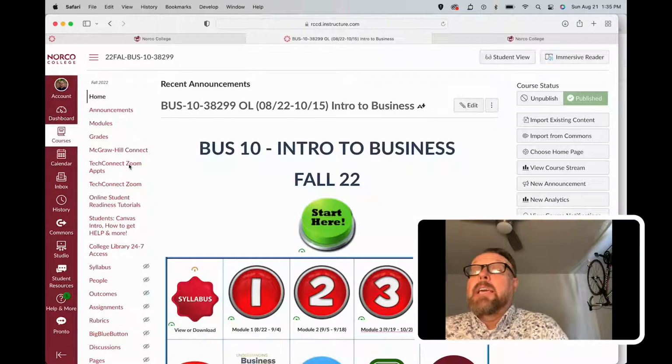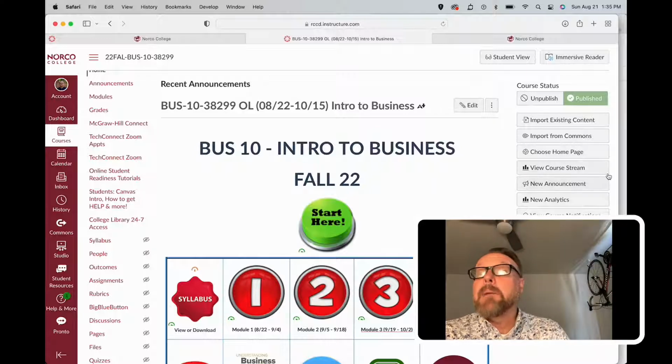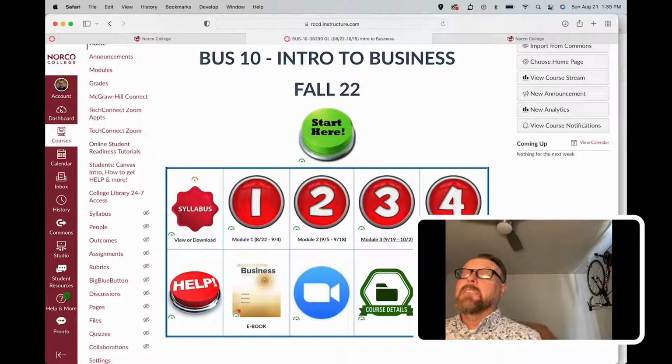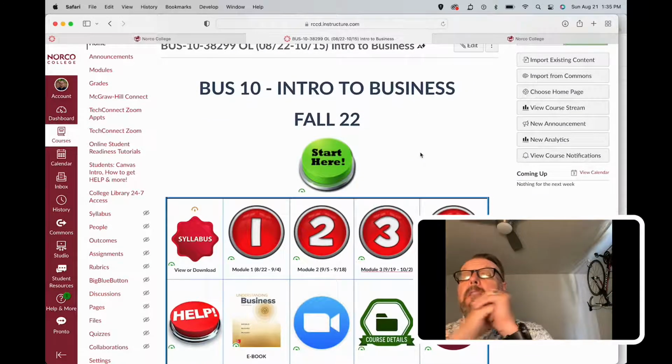And now you're looking at our homepage in Canvas, and this is where you should be able to navigate everything that you need to for our course. Now, right away, the best thing to do, and I'm not going to go there yet, is simply to go to the Start Here button and to select that. And once you select the Start Here button, it's going to step you through everything you need to know about the course. But I'm going to point out a few things before I select that, and that is this home page.